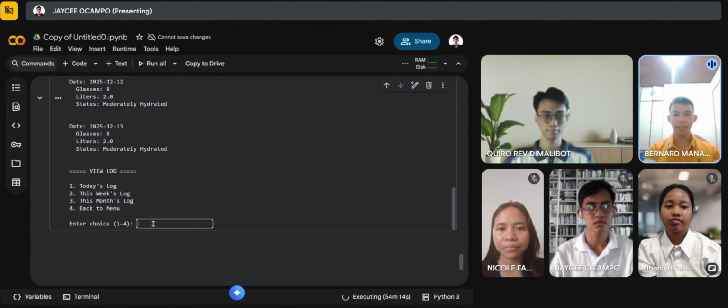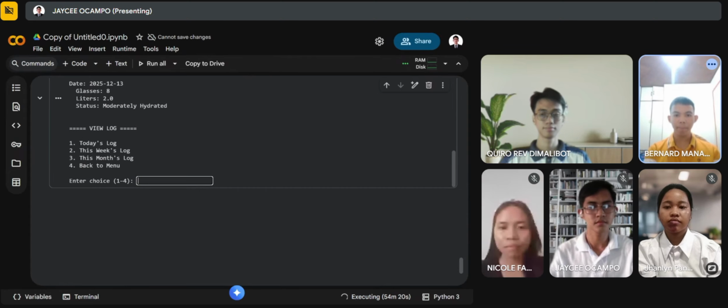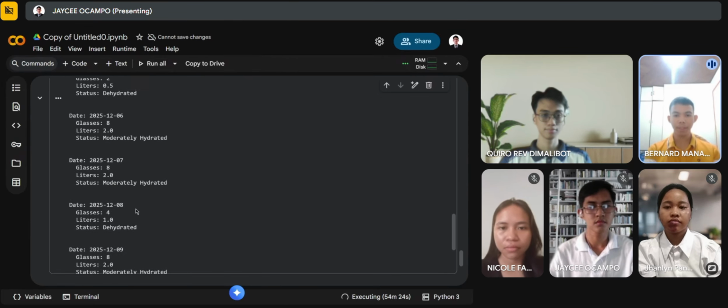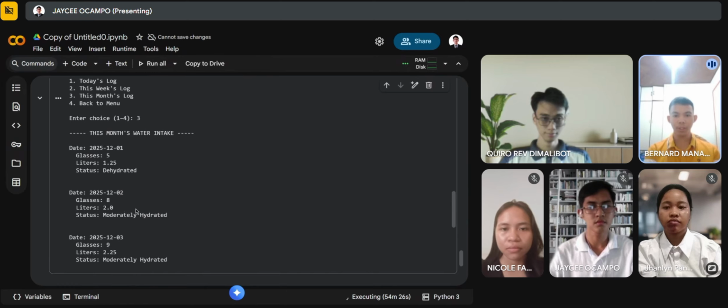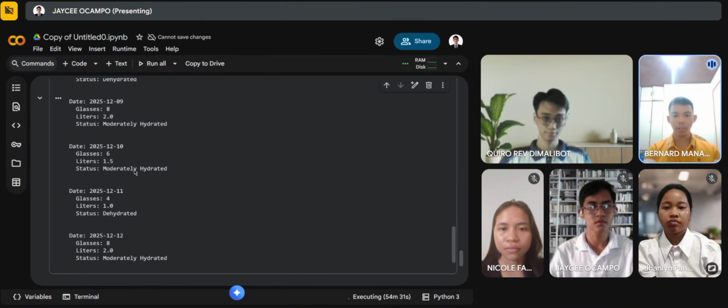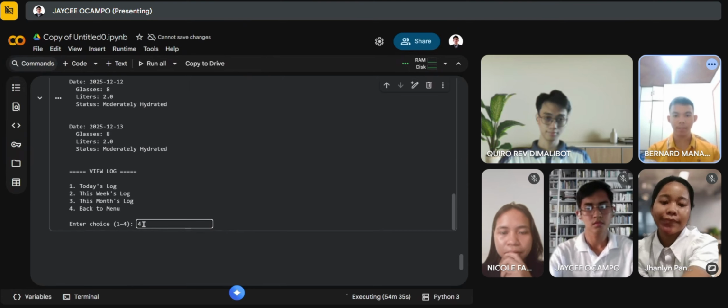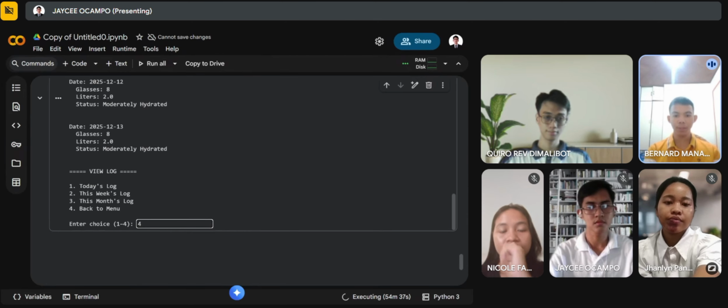Same goes for the month. However, upon choosing this, the user will be shown not just today's or the week's intake but the month's intake. After that, the loop will again show the choices for today's, week's, or month's intake. It will only end once the user chooses number 4, which, as you can see, returns to the menu.